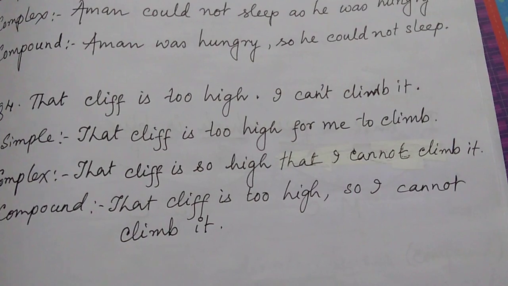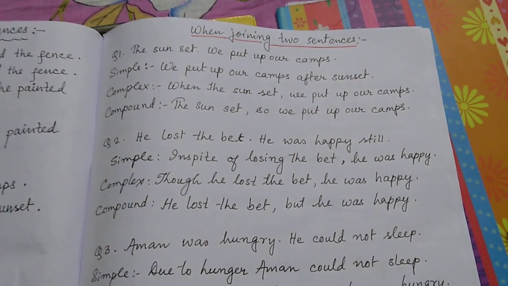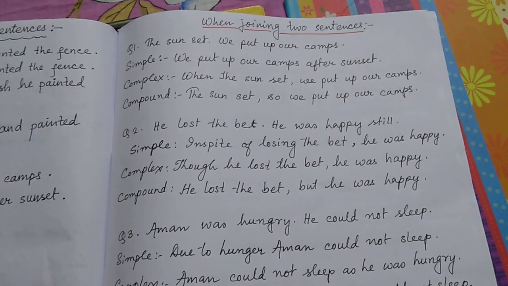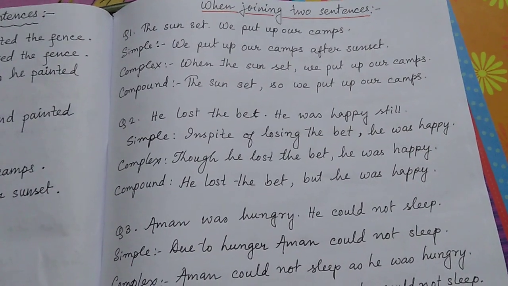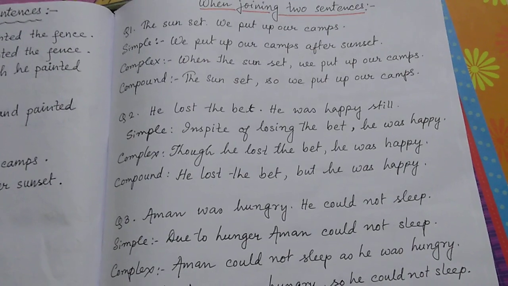Okay, for HS students, especially our West Bengal board, this is the kind of sentences that you will get. It is better that you get a grip of the idea of simple, complex and compound, and you better practice for whatever practice books you have, how to join and how to transform sentences.